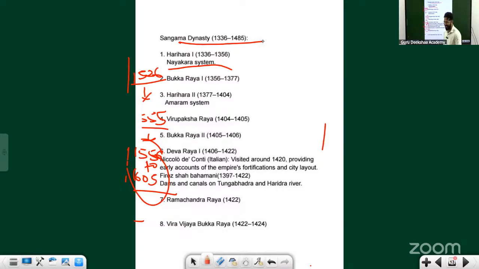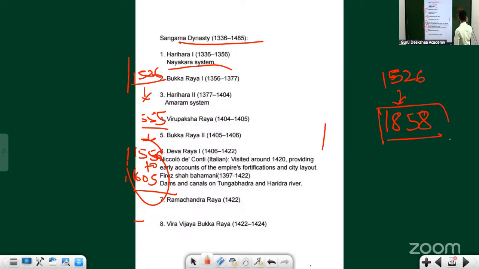In India, take the Mughals, 1526. The last king of the Mughals was sent back to a place called Rangoon in 1858. The Mughal dynasty started in India in 1526, and the last ruler was sent out of India in 1858.